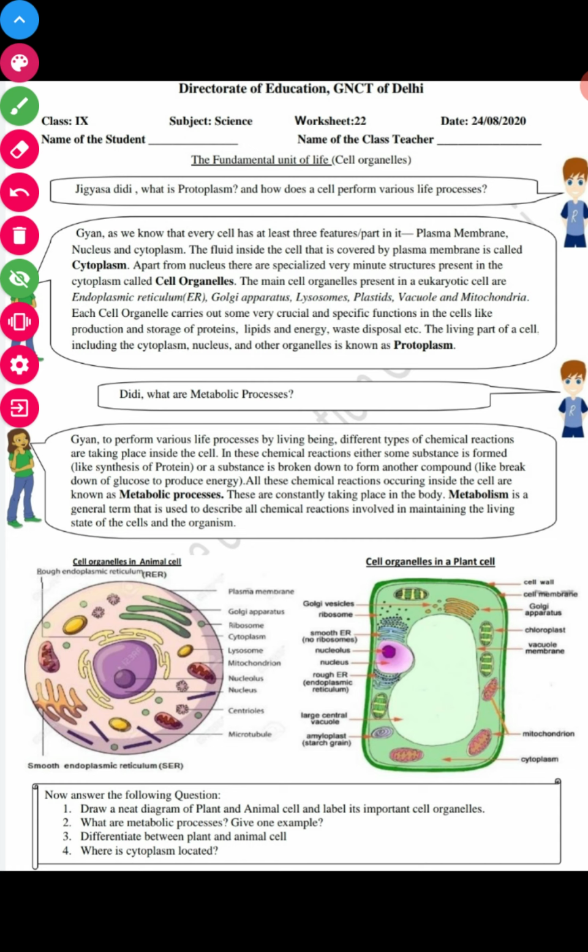The living part of the cell, including the cytoplasm, nucleus, and other organelles, is known as protoplasm.